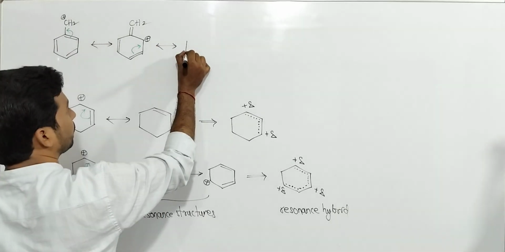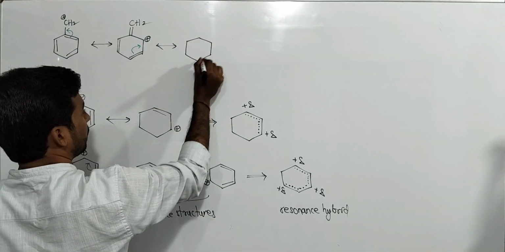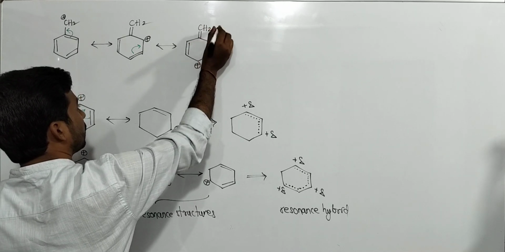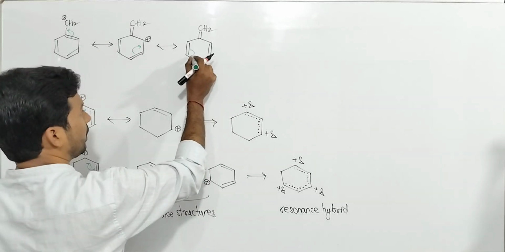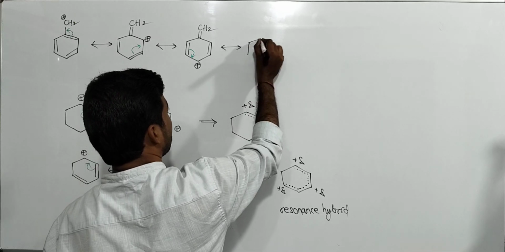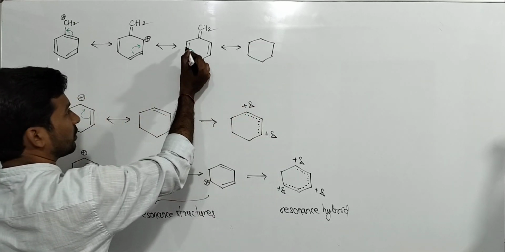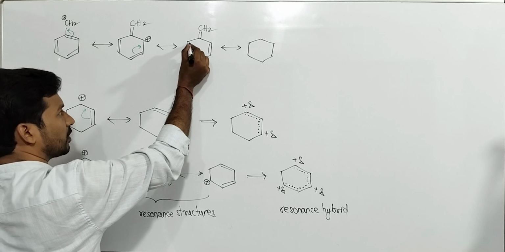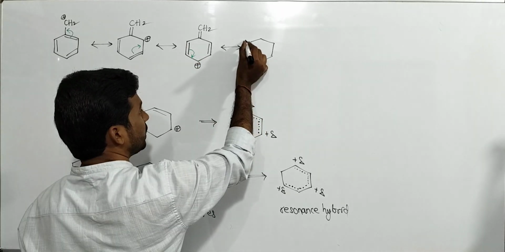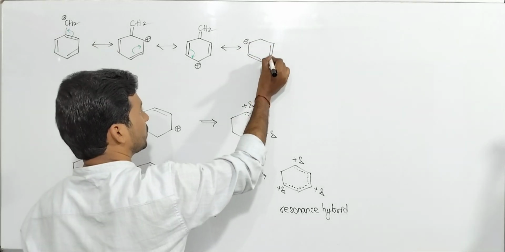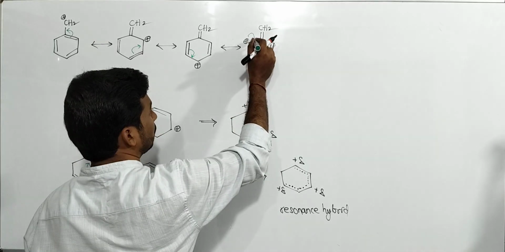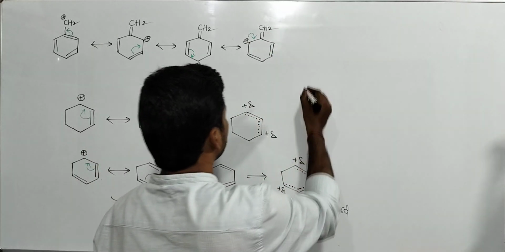Then it gives, here we get a positive charge, here a double bond, a double bond, and here already a double bond. Now shift this bond; the pi bond always shifts towards the positive charge, like this. Whenever pi and positive charge are in combination, is it a conjugative system or not? Yes: double bond, single bond, positive, conjugative. Whenever those are conjugative, the pi bond moves towards the positive charge like this. Okay, now shifting this electron, what does it give?